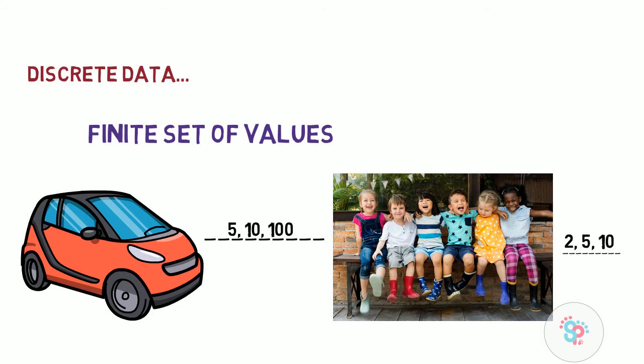For example, the number of children in a class is a discrete variable. You can count the whole individuals and there is nothing like 1.5 kids, 2.3 kids, 5.3 kids. Is there anything like that? No, right? And similarly, when it comes to cars, we can mention that I have 1 car, I have 5 cars, I have 10 cars. But we can't mention that I have 2.5 cars, I have 1.5 cars. That becomes meaningless, right? So in discrete data, there will not be any decimal places. It holds only a finite set of values.